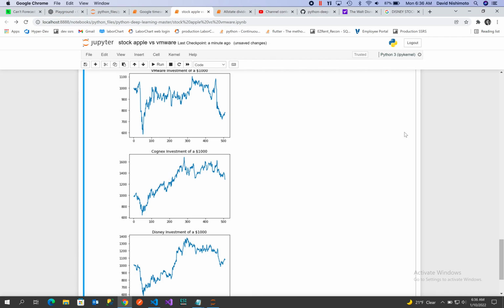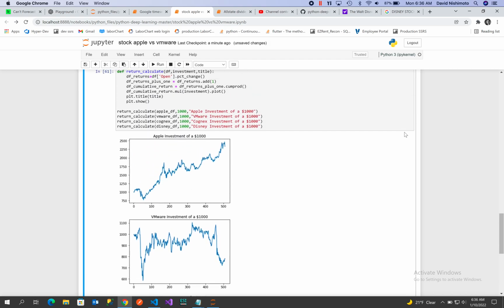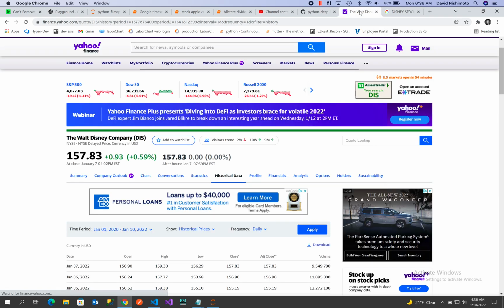Okay, so percentage change does not necessarily reflect your price movement, but it does tell you the growth of your initial investment. So that's why you need to pay attention to percent change. And we could see that Apple had a strong percent change, but we also saw that Disney had a strong percent change trend. But yet, if you were looking at initial investment values, I think what you would say is that Apple was your preferred investment.